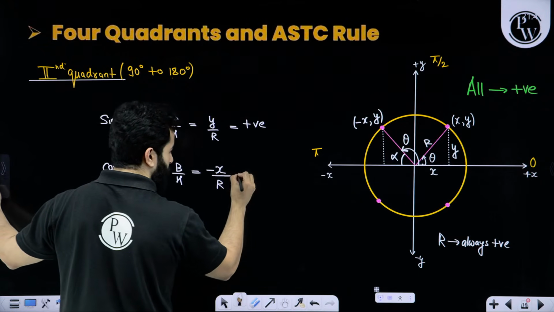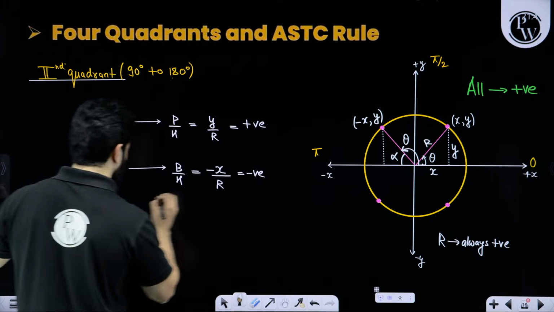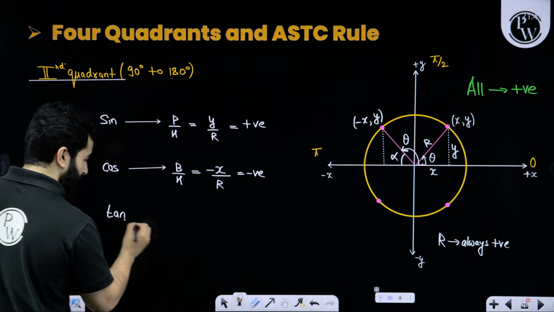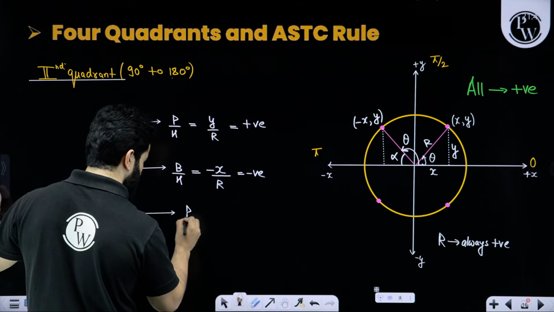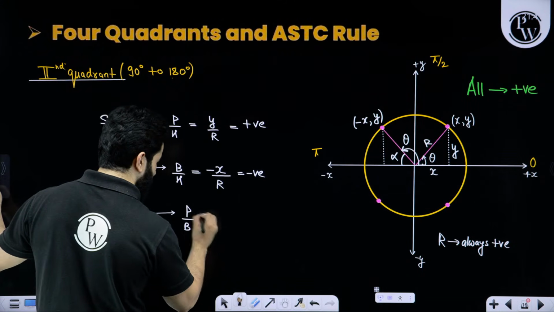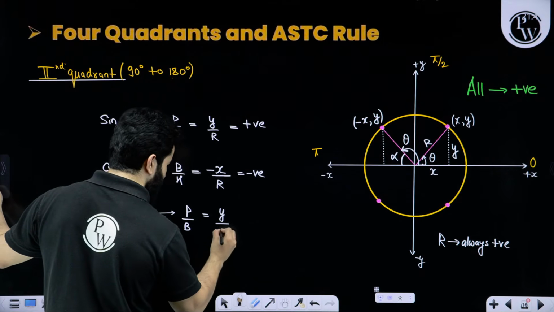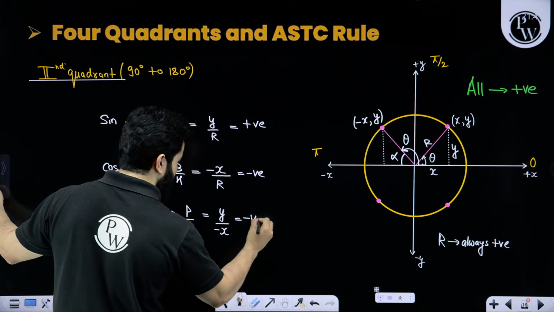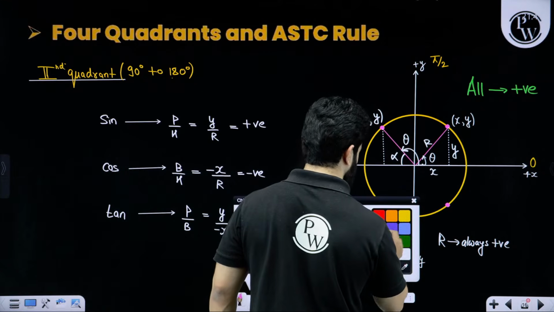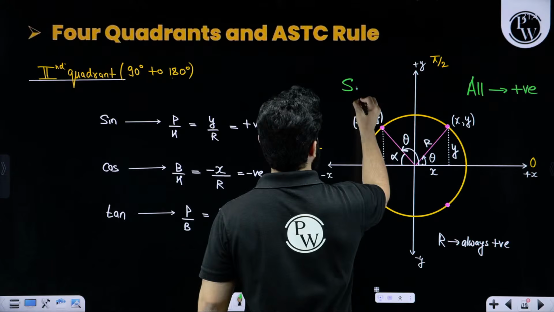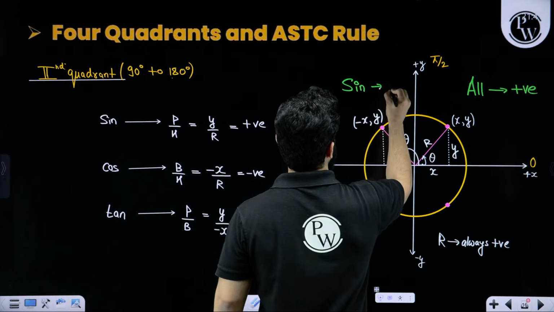Negative divided by positive, the answer will be negative. Tan is perpendicular upon base. Perpendicular is y, base is minus x, that means negative. It means that in the second quadrant only sine is positive.